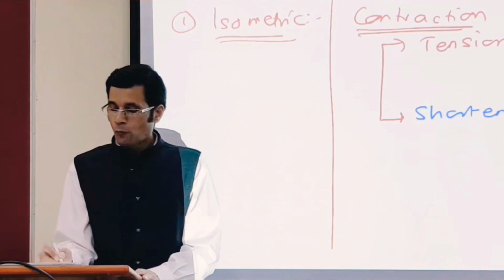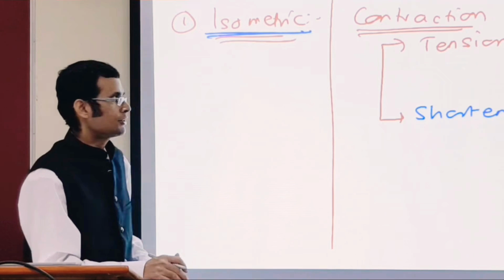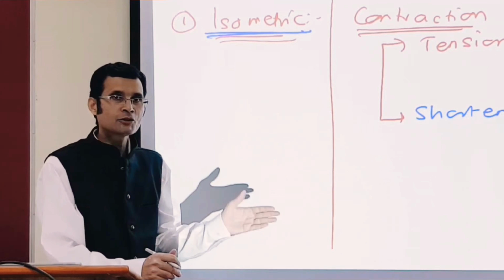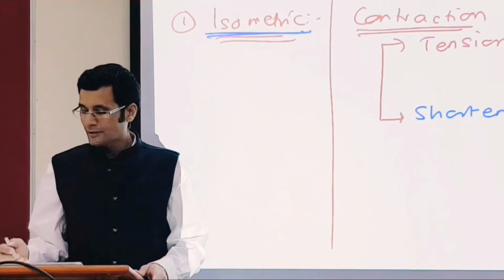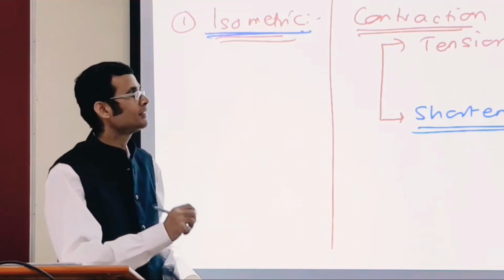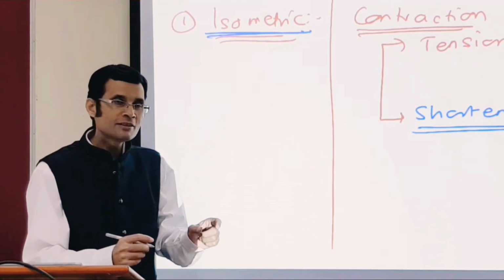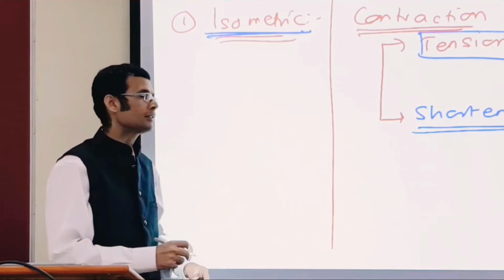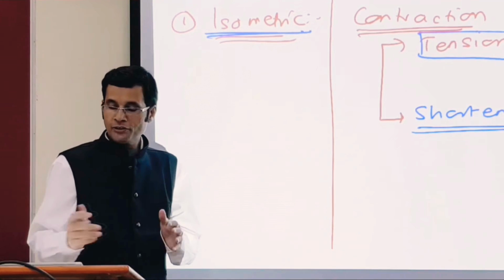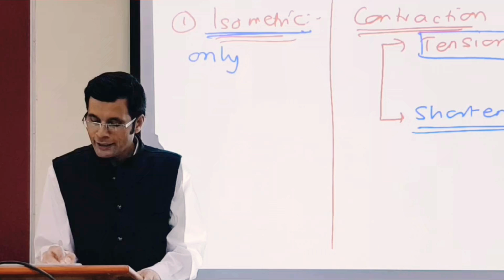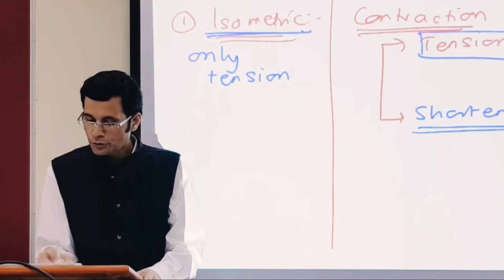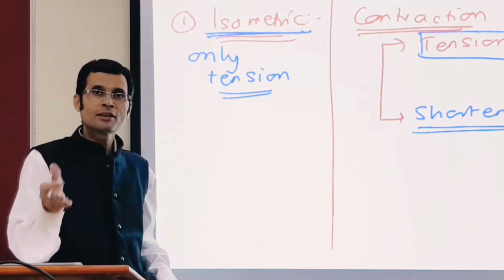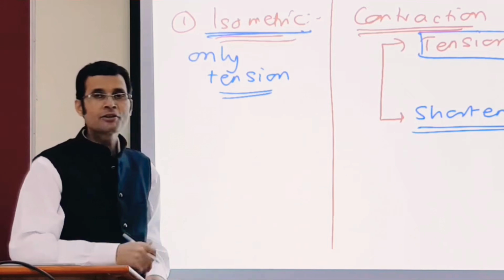So then, what is isometric contraction? Isometric, length remaining the same. So that means there is no shortening of the muscle. What is the other thing that can happen in the muscle? Tension is developed in the muscle. So therefore, isometric contraction means only tension development, no shortening. No shortening means no change of length, remaining the same. That's isometric contraction.